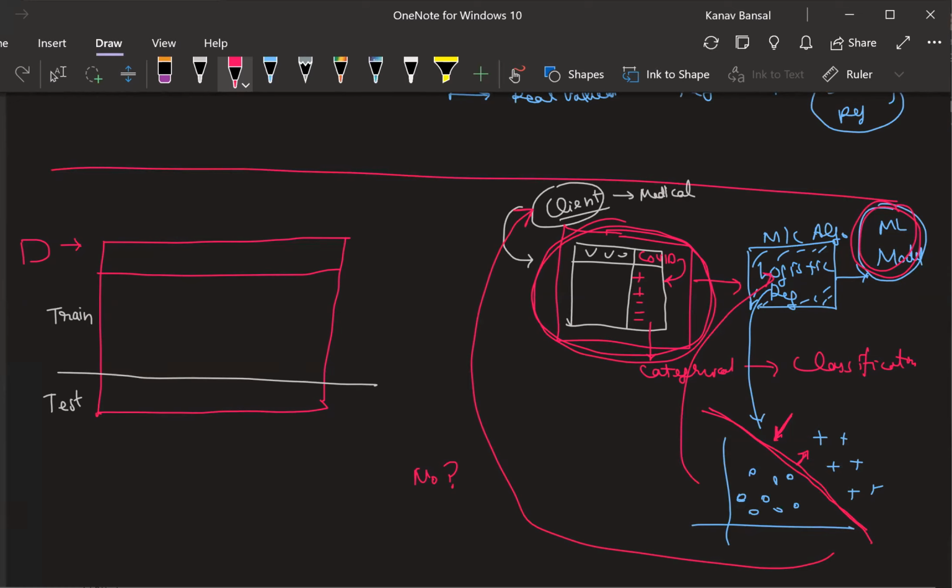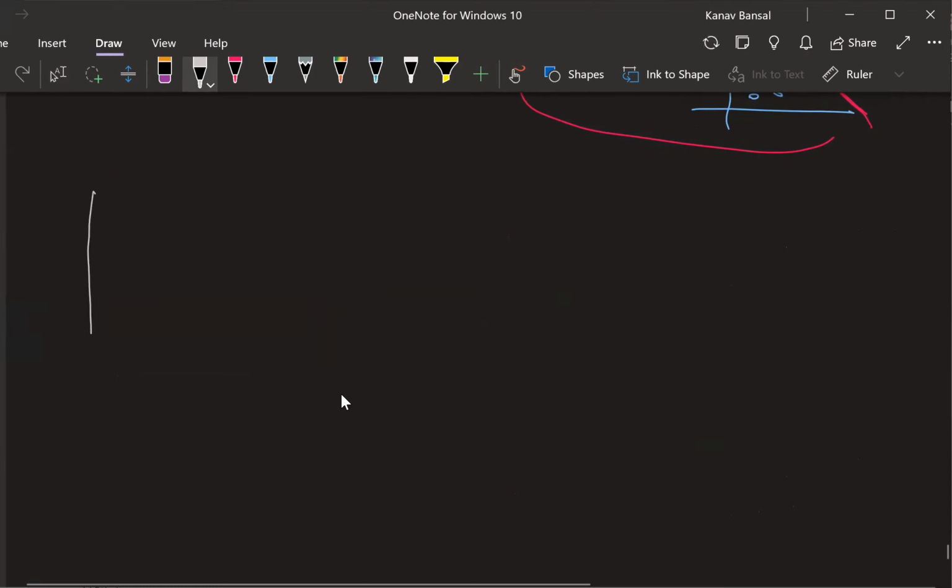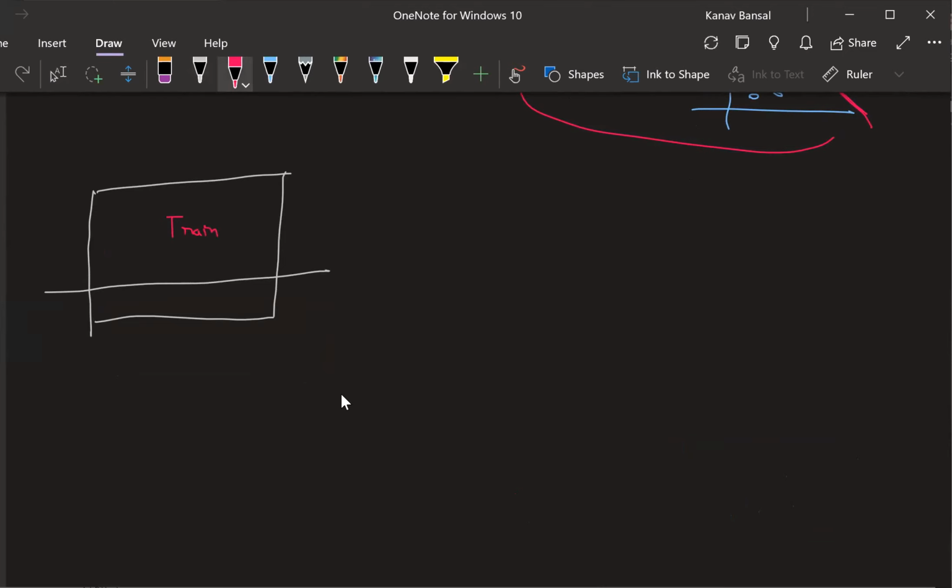So generally, whatever data the client or we have, we can't directly go ahead and ask the client for more data. In most cases, you won't go to the client and ask for data again and again. So there is something that you need to follow. Whenever some client comes with data, you will try to break that data into train data and something called test data.